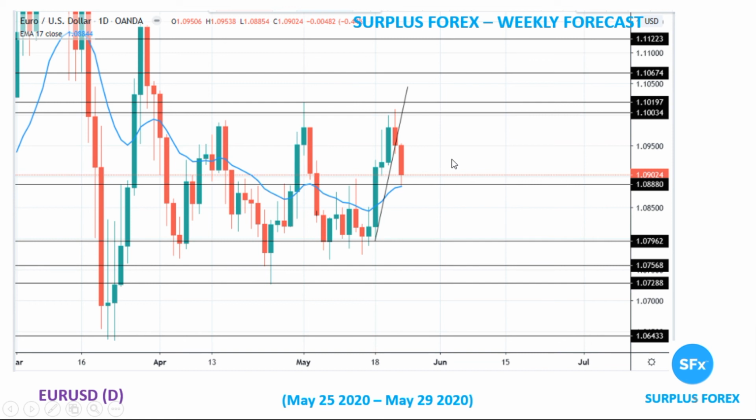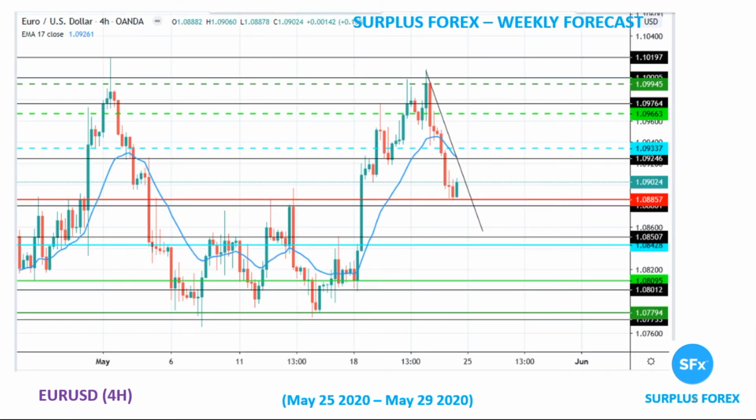On Euro USD on a daily time frame, it's currently sitting below the uptrend line, though it's above the EMA 17 on the daily time frame, currently sitting at 109.02, and I expect it to fall further. It might rise up to 109.50 and then start falling from there. So let's see on a 4-hour chart. On the 4-hour chart, as I said, it's currently sitting at 109.02, and I expect it to fall further. It might rise close to 109.24, then start falling from there.